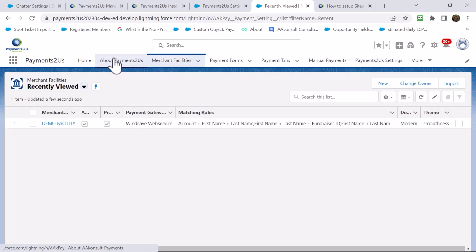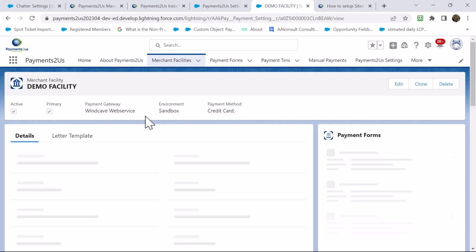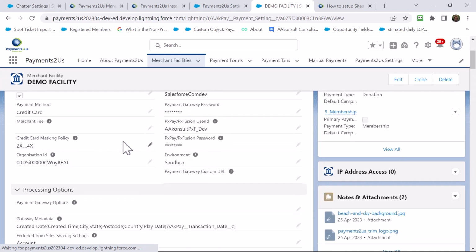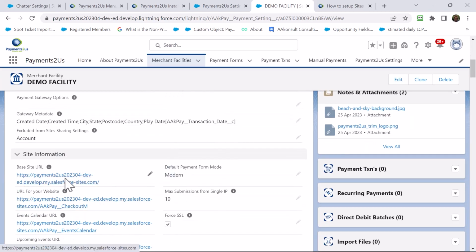When we did the create samples here, it created a demo merchant facility. It also assigned a base site URL. There are some instructions in the setup installation manual on where to get this, to manually do this. We aren't always able to default this in, but you can test the payment form now by clicking on this link, and that will make sure that it actually generates the forms and loads a test page.